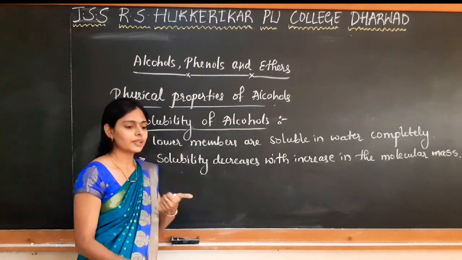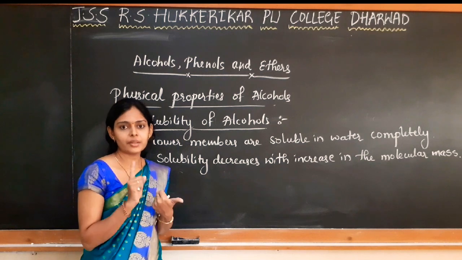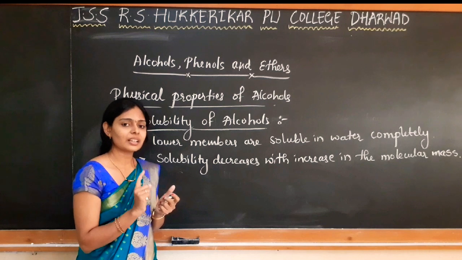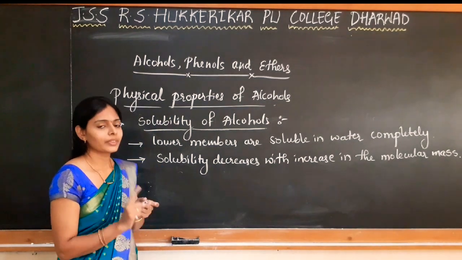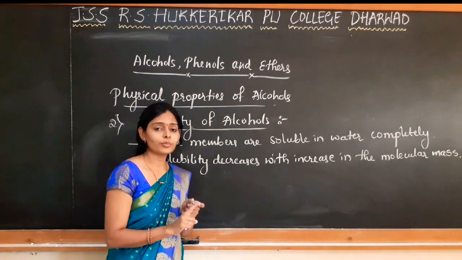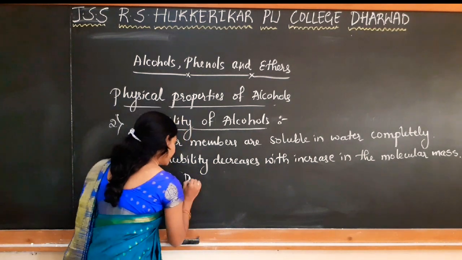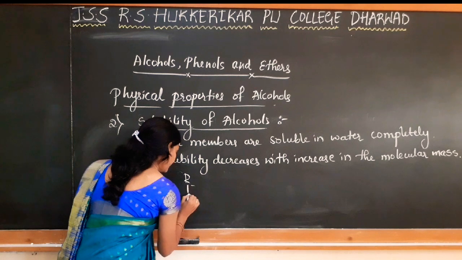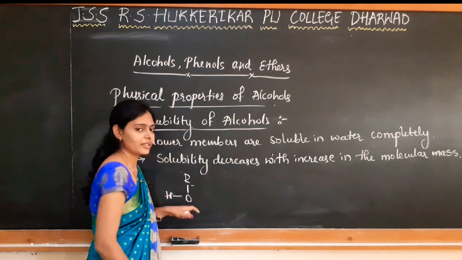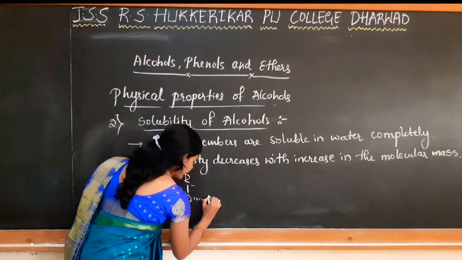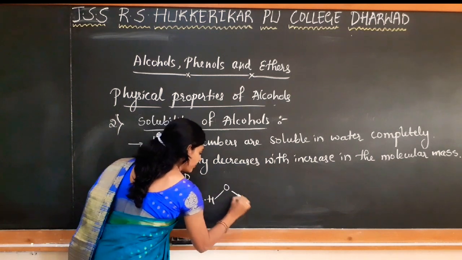The lower members which are soluble in water are methanol, ethanol, propanol. These are completely soluble in water. That is due to the presence of intermolecular hydrogen bonding with the water molecule. You can show it like this. Consider this is an alcohol. It has a hydrogen bond with the water molecule.